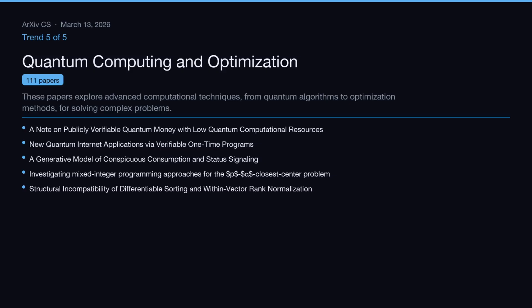Trend 5 of 5, Quantum Computing and Optimization. These papers explore advanced computational techniques, from quantum algorithms to optimization methods, for solving complex problems. This cluster covers 111 papers. Representative work includes a note on publicly verifiable quantum money with low quantum computational resources, new quantum internet applications via verifiable one-time programs, and a generative model of conspicuous consumption and status signaling.